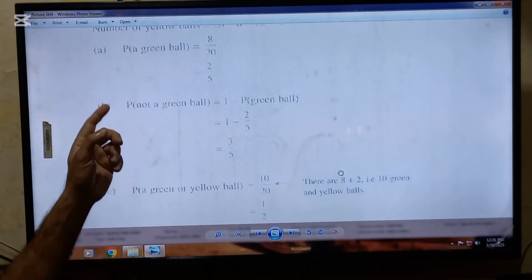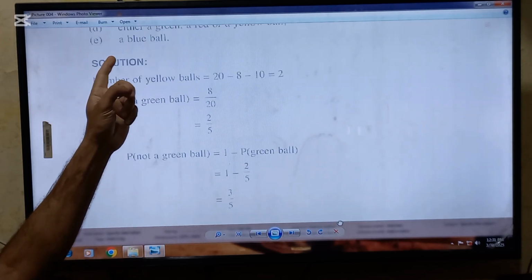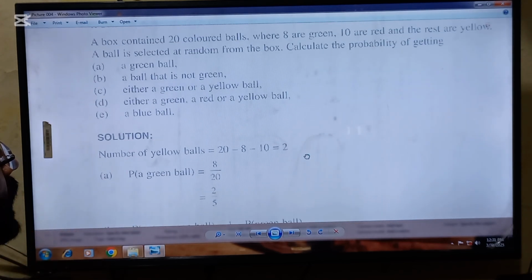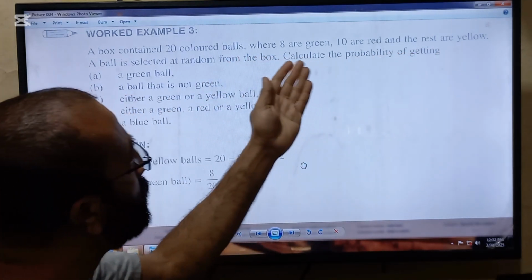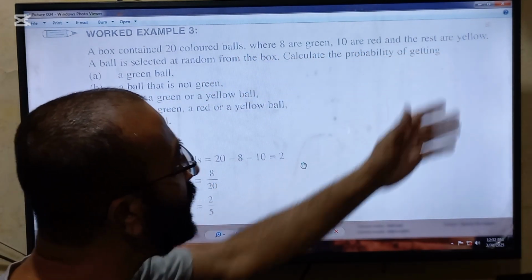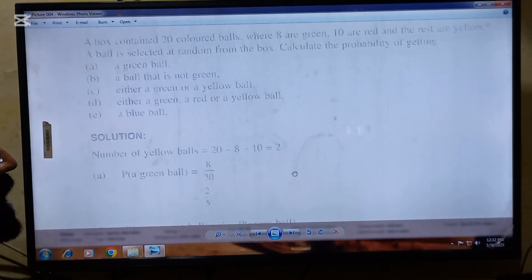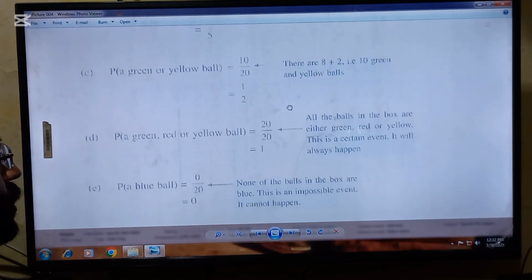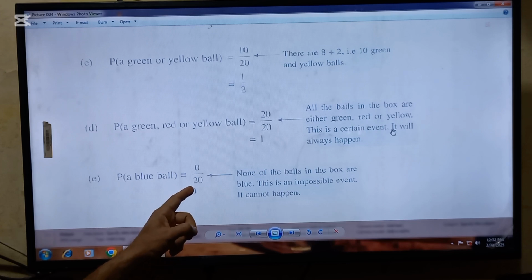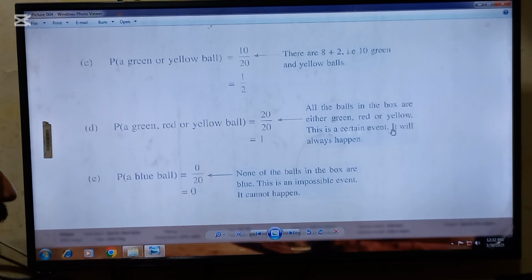And last part is a blue ball. Again, look at the question. There are no blue balls. There are only green, red and yellow balls, no blue balls. It means favorable outcomes will be 0 and total outcomes 20 will be placed in the denominator. After solving it, you will get the answer of 0.